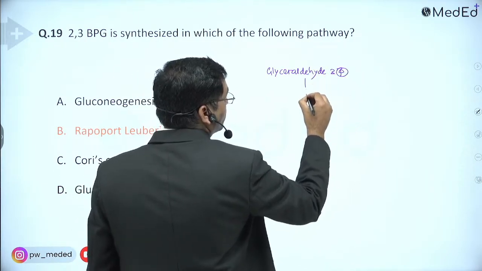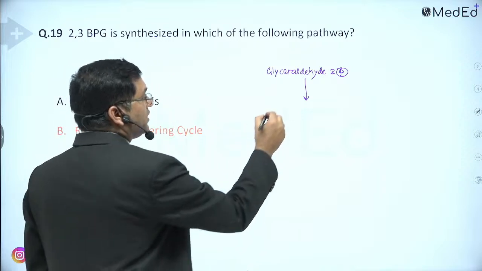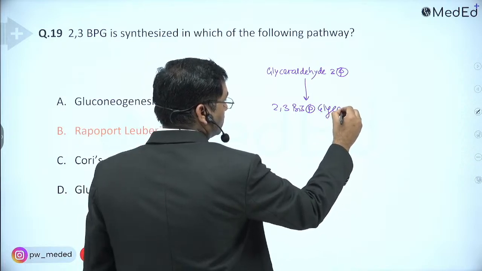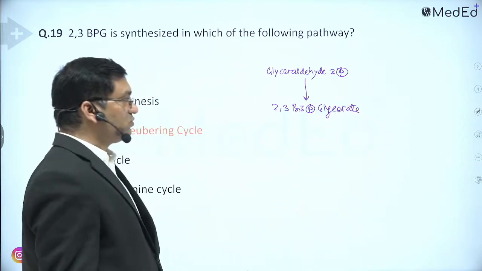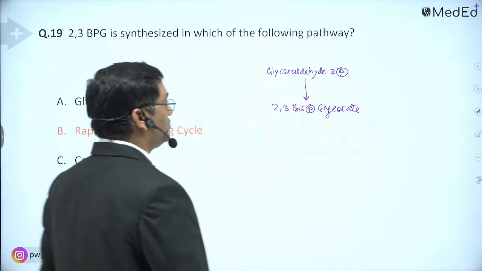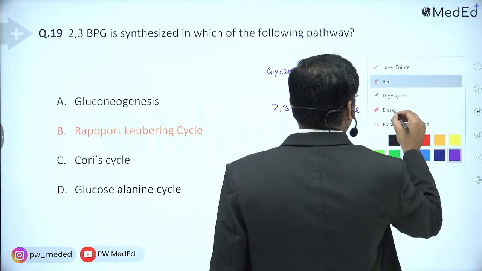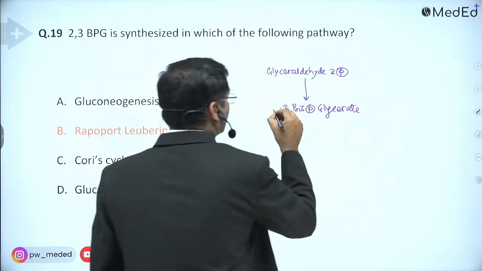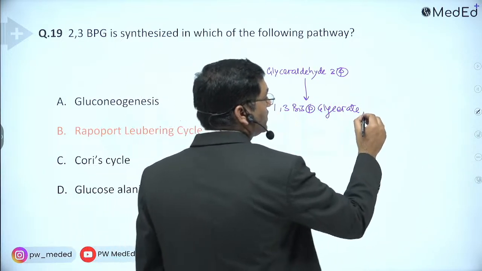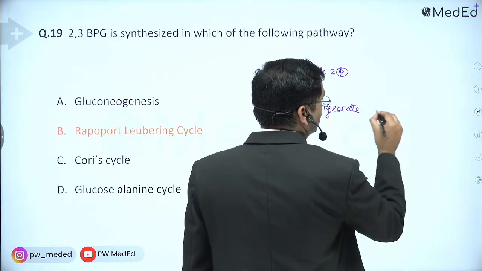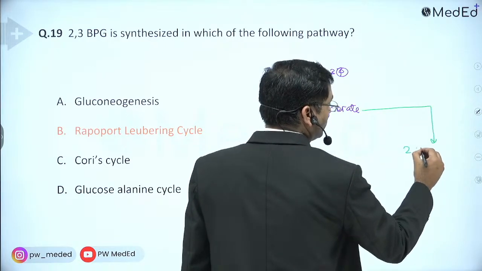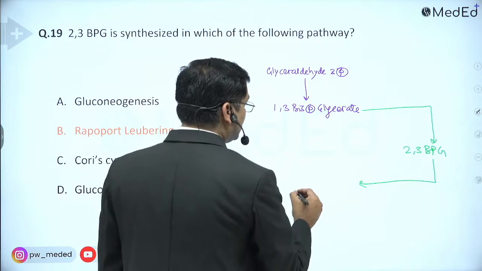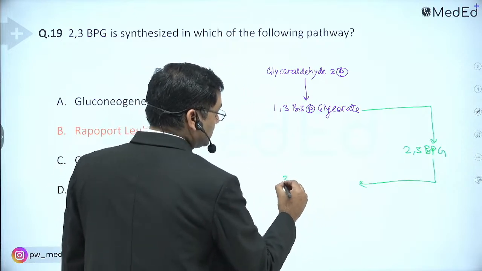This glyceraldehyde 3-phosphate is converted into 1,3-bisphosphoglycerate. This 1,3-bisphosphoglycerate, by the mutase reaction, is converted into 2,3-bisphosphoglycerate. And by the phosphatase, it is again converted into 3-phosphoglycerate.